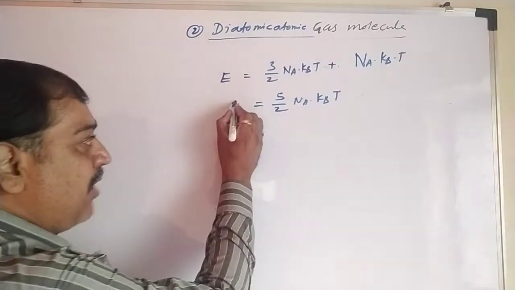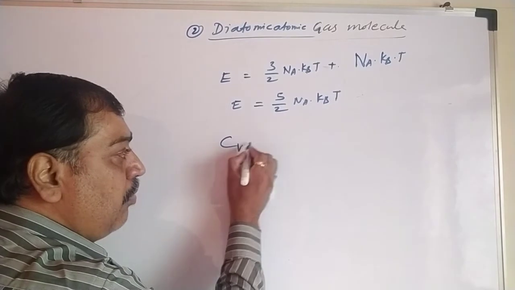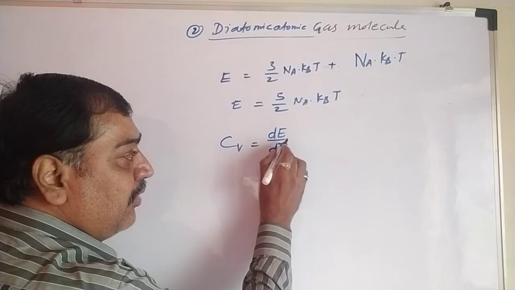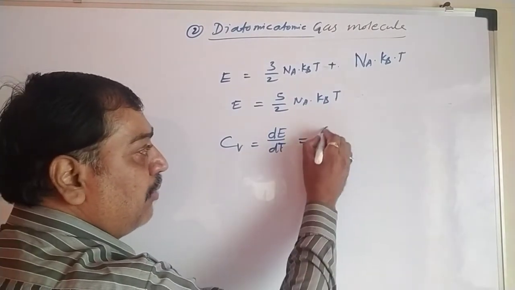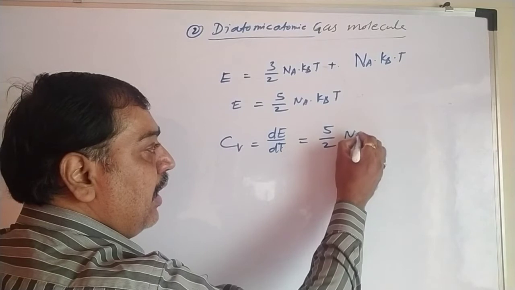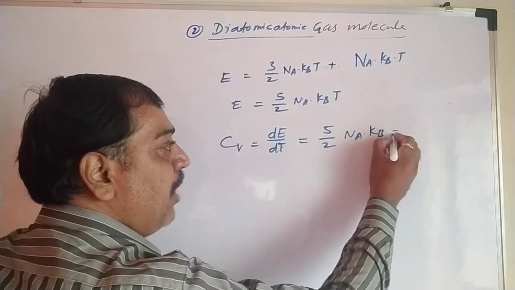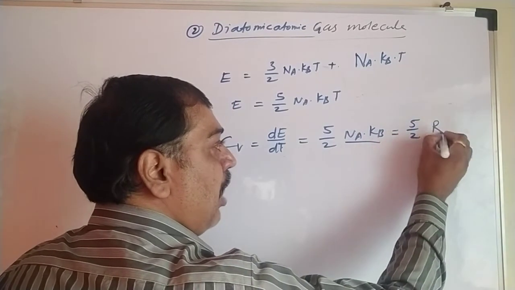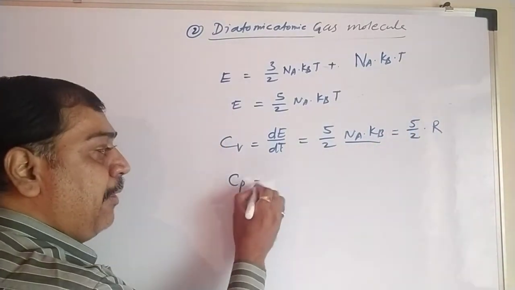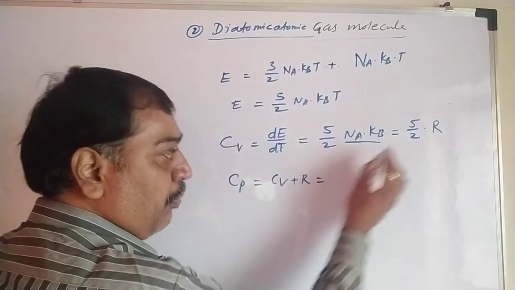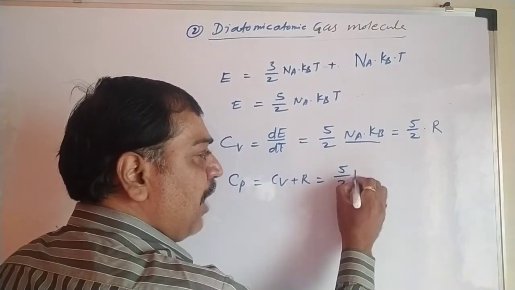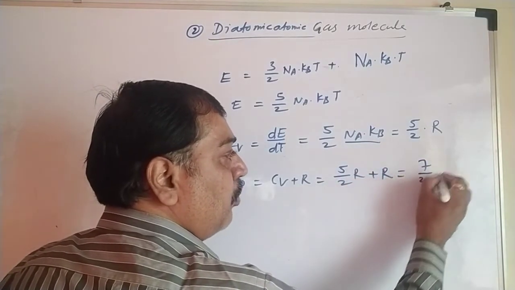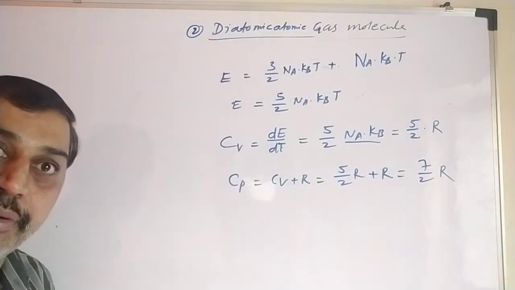Now here, what is the specific heat at constant volume? It is dE by dT. If we take the derivative with respect to T, it comes to be 5 by 2 Na kB, and Na kB is R. So Cv comes to be 5 by 2 R. What is Cp? Cv plus R. So 5 by 2 R plus 1 R becomes 7 by 2 R. That is the value of specific heat at constant pressure.